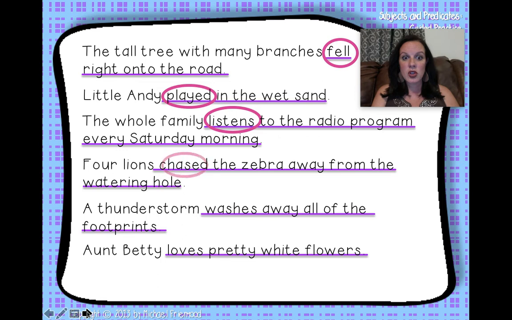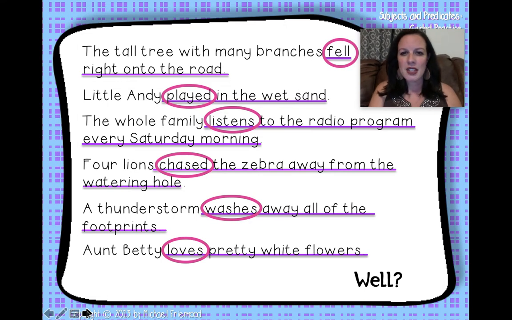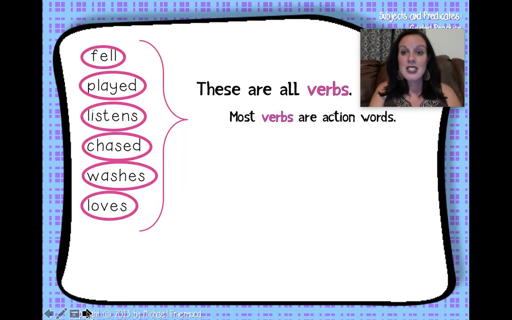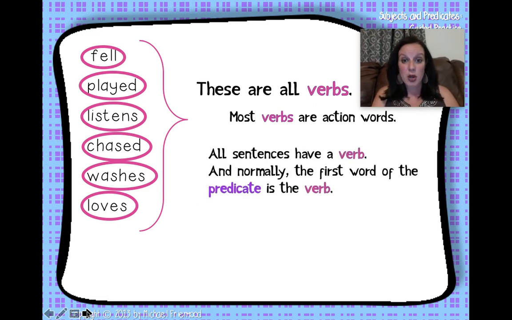Look at these circles. What is Miss Morris circling? Well, what do all of these words have in common? These are all verbs. Most verbs are action words. Fell, played, listens, chased, washes, loves. These are all verbs. All sentences have a verb. And normally, the first word of the predicate is the verb.